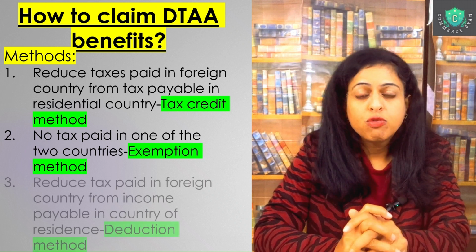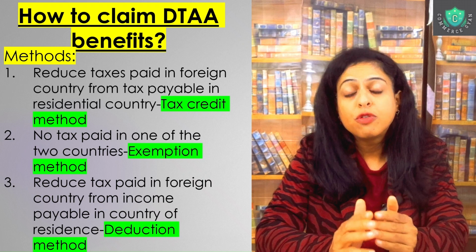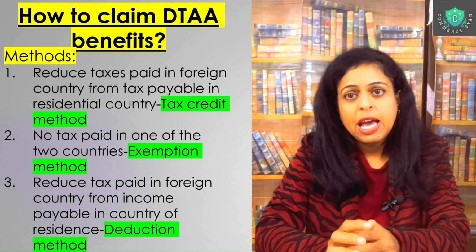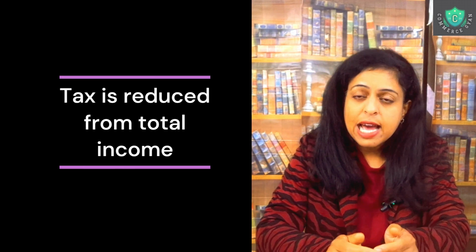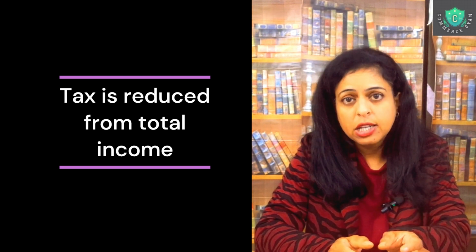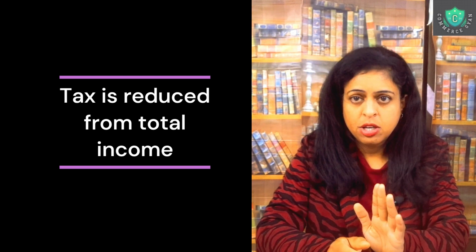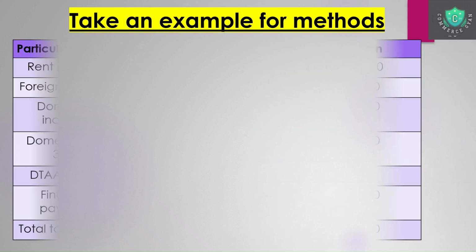The third method of claiming the benefit of double taxation avoidance is by way of reduction or deduction, as we call it, where if you have paid some tax in a particular country, then this tax will be reduced from your total income, and on the remainder income you pay tax. Now, I think this won't be very clear with just an oral explanation, so I'm going to give you an example to understand each of these methods in detail. Look at this particular example for the methods.